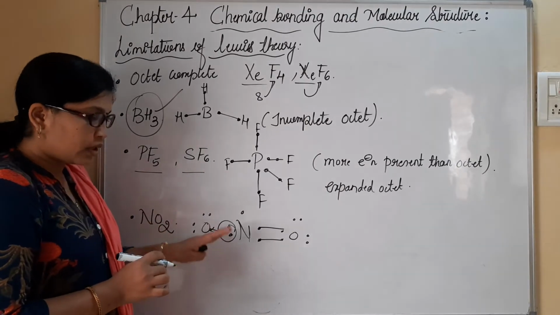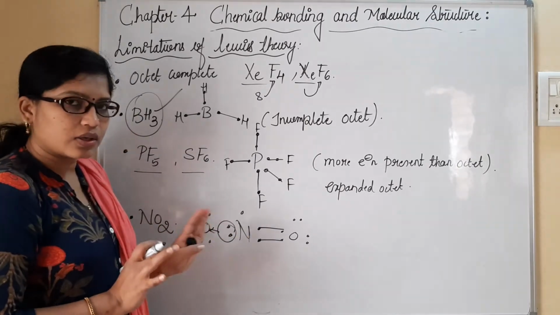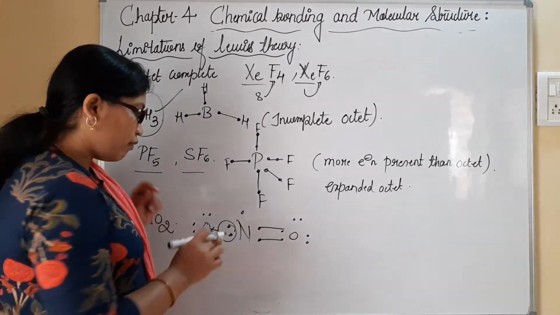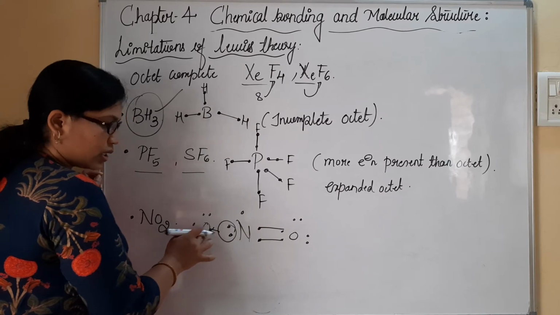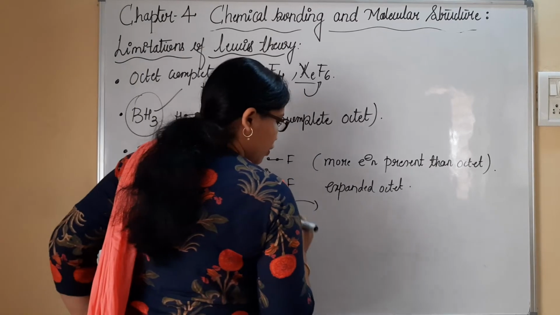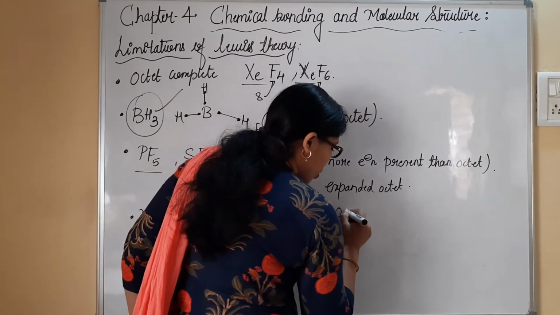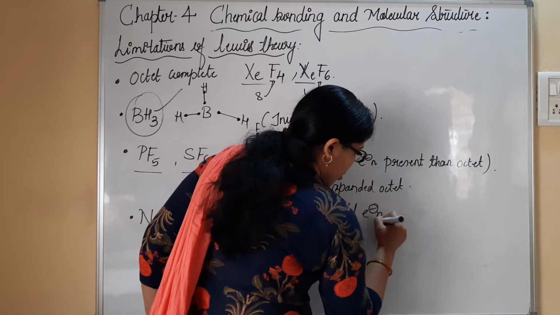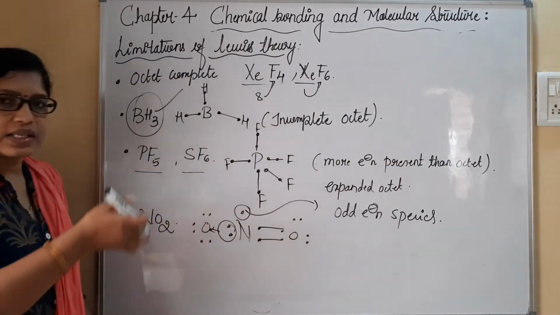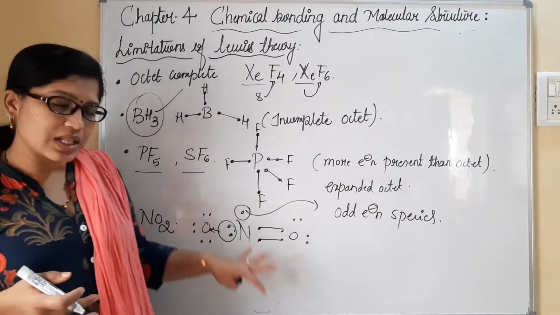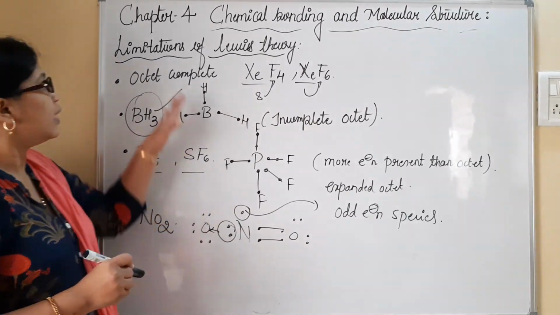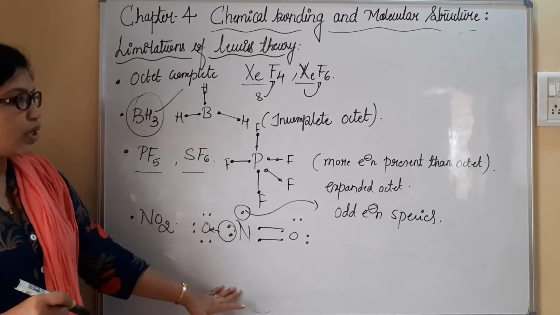Once it is donated, sharing is not possible because nitrogen at the maximum will form 3 bonds. And once it is donating its electrons to the oxygen, there is only 1 electron remaining in it. Such types of compounds are called odd electron species. So all these exceptions with these molecules, which still exist with good stability, couldn't be explained with the help of Lewis's approach. So all these are considered to be limitations.